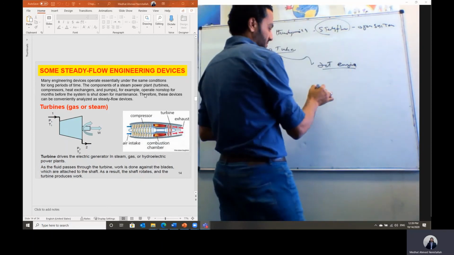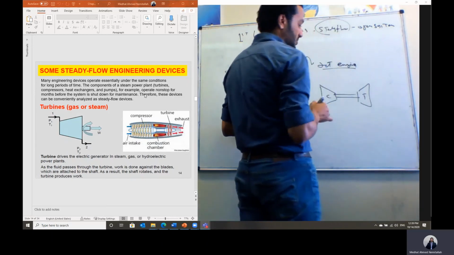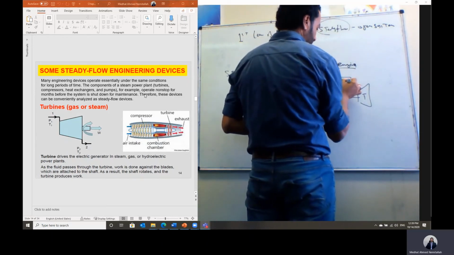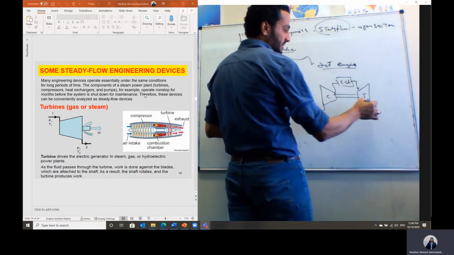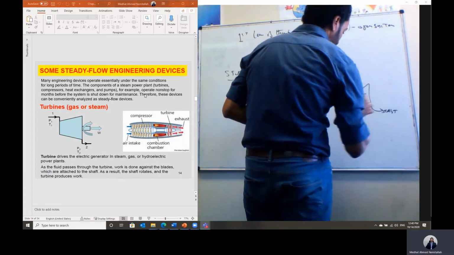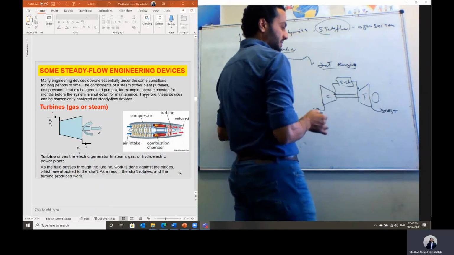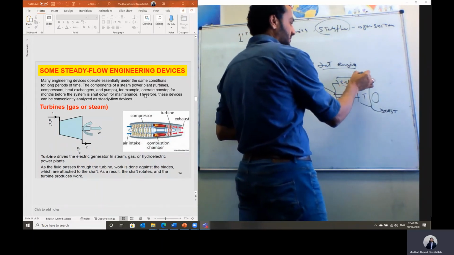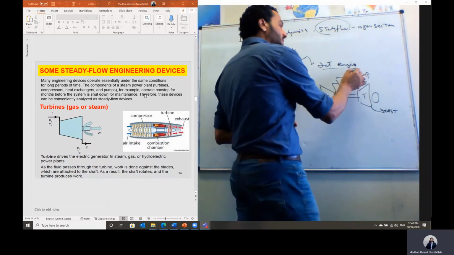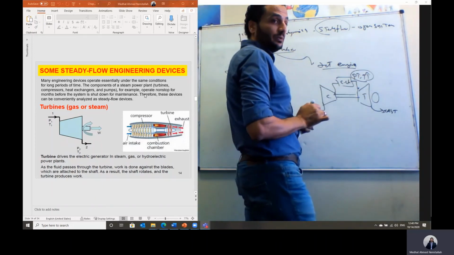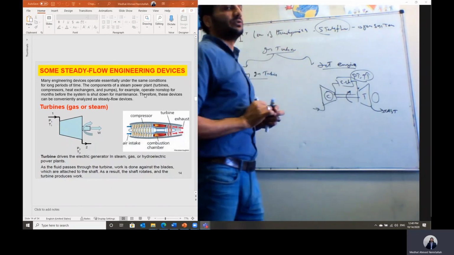So in the case of jet engines, we have a compressor connected on the same shaft with the turbine, and here we have the combustion chamber in between, and the same process. It takes the air, and then we have the exhaust in this case. But in this case, we don't need shaft power out of this turbine. Here we have gas under high pressure and high temperature, and this gas will be partially expanding inside the turbine just to generate shaft power that is enough to run this compressor.